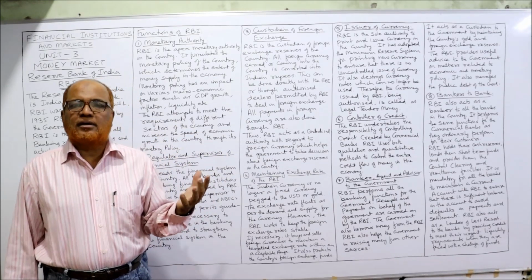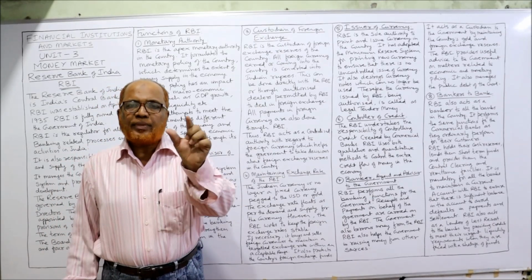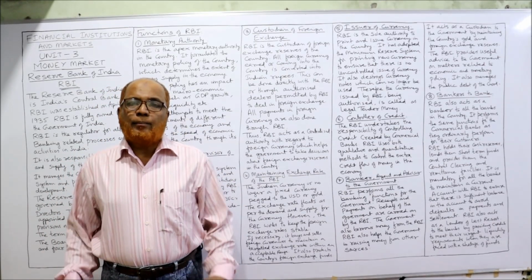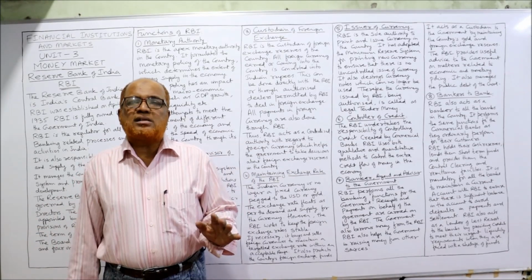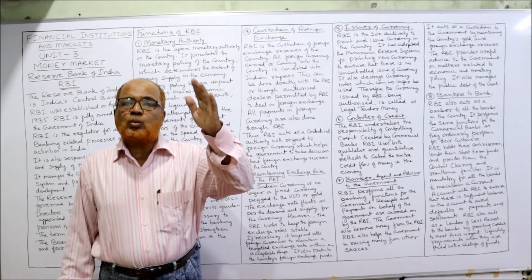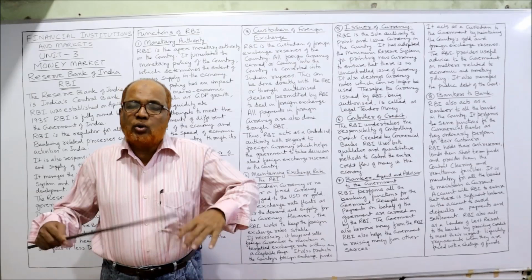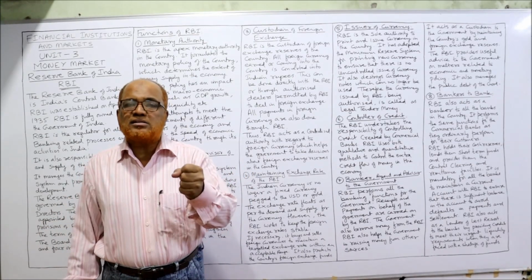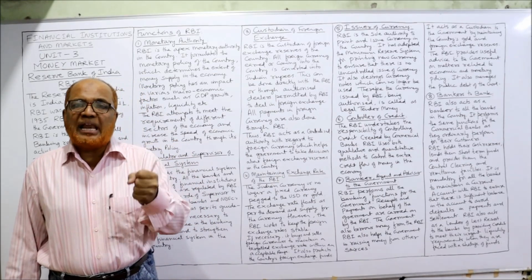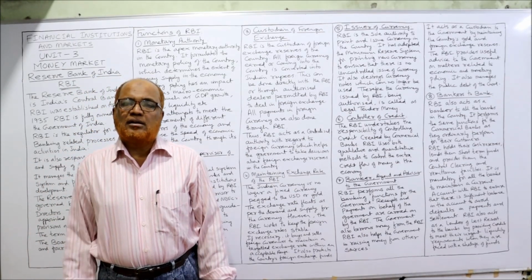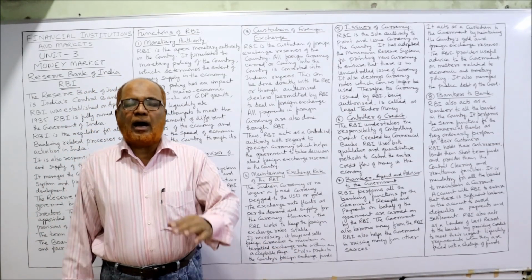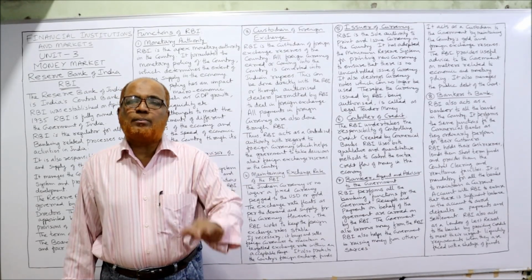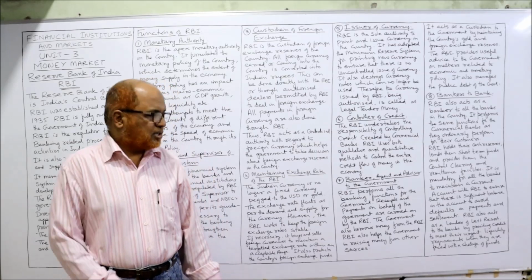So the exchange rate is not pegged to the US dollar or gold. Earlier it was pegged. But presently the exchange rate depends on demand and supply. But if it is left to demand and supply, there will be a lot of fluctuation in the exchange rate, due to which speculative activities will take place. The government has the responsibility to stabilize the exchange rate. So here the RBI will apply different techniques in order to stabilize the exchange rate.